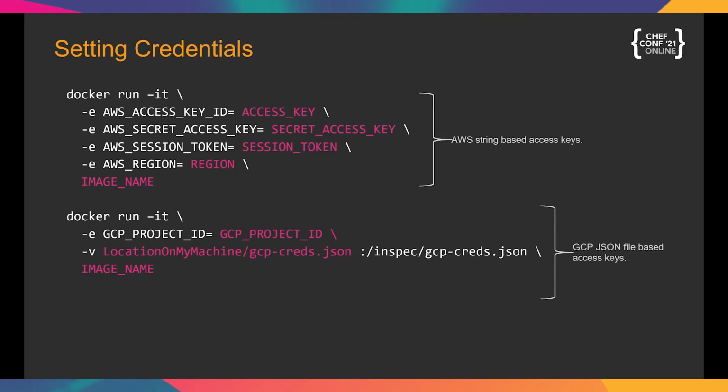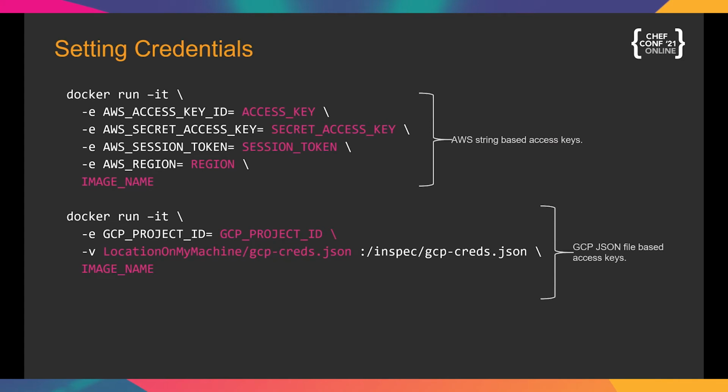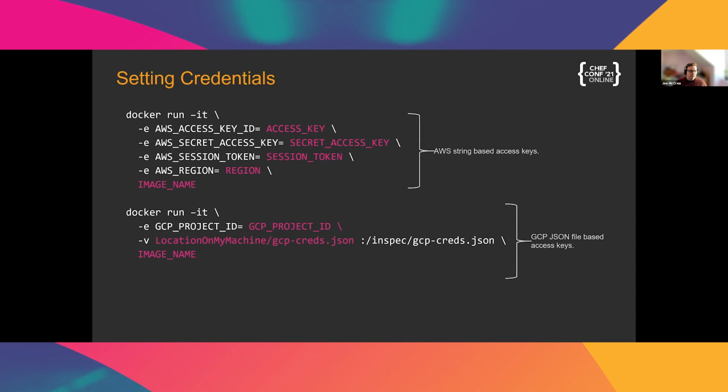So as I mentioned, there's two different types of credentials here that are mainly in use. The top example shows how to pass those as environment variables. That's relatively simple. It's just passing your access key, secret access key, and then your session token if you have multi-factor authentication enabled. The second one then shows a Docker run, but instead passing in the JSON file at runtime. So that's used to authenticate with GCP. There we can set the project ID to tell inspect what to scan,